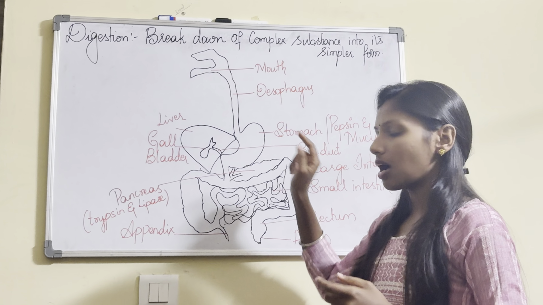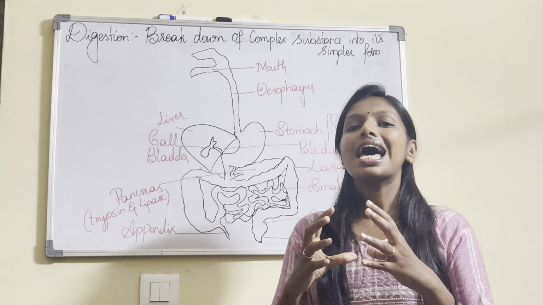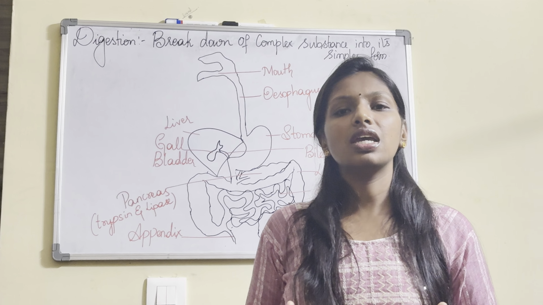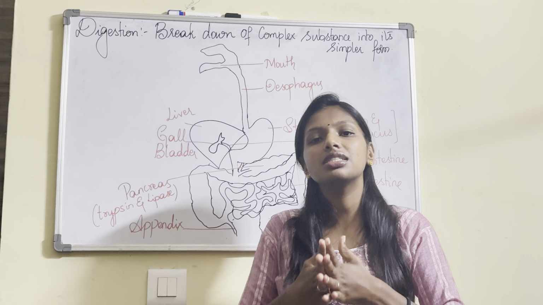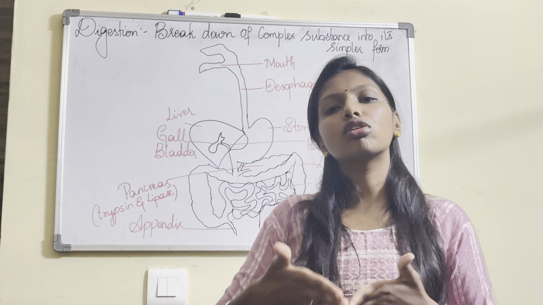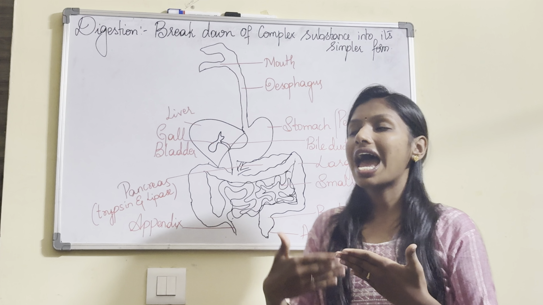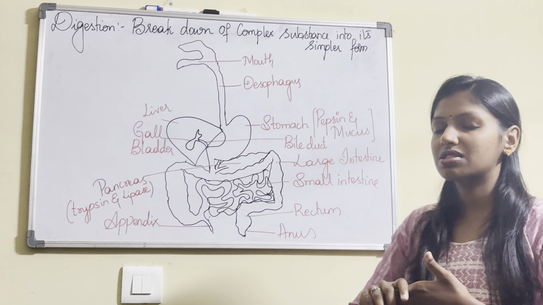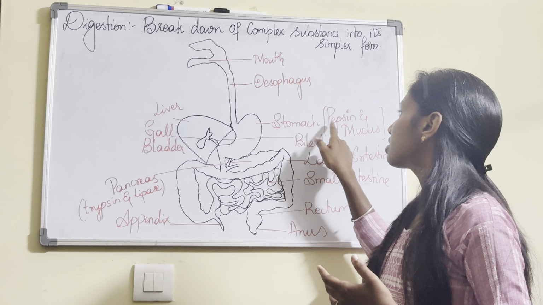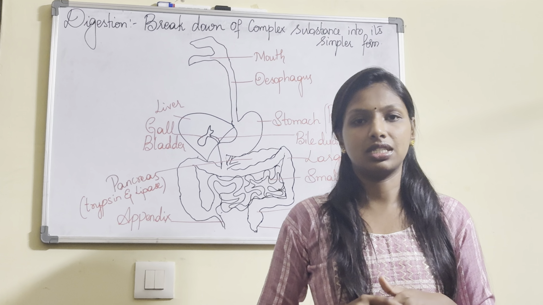Now the stomach generally has an acidic medium. Why do I say acidic medium? Because it contains hydrochloric acid. This hydrochloric acid helps in the activation of the enzyme present in the stomach, called pepsin.